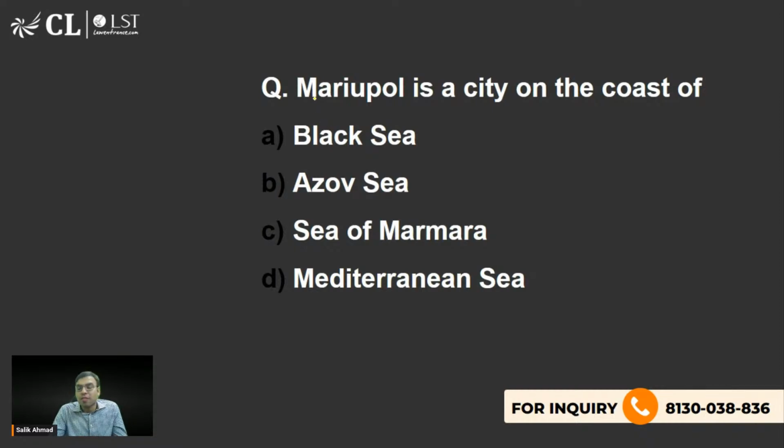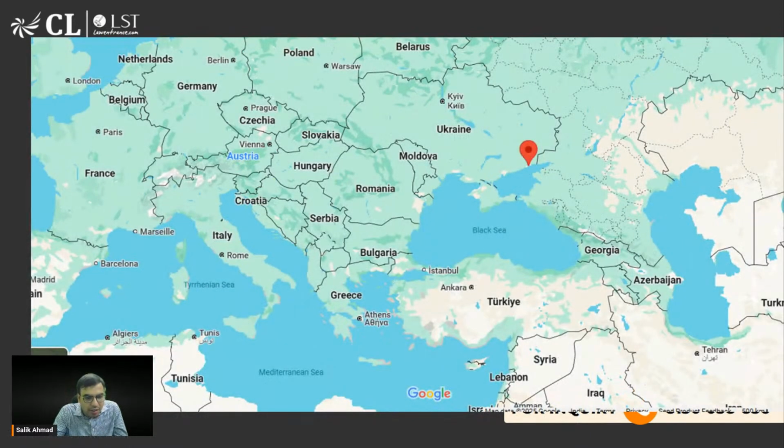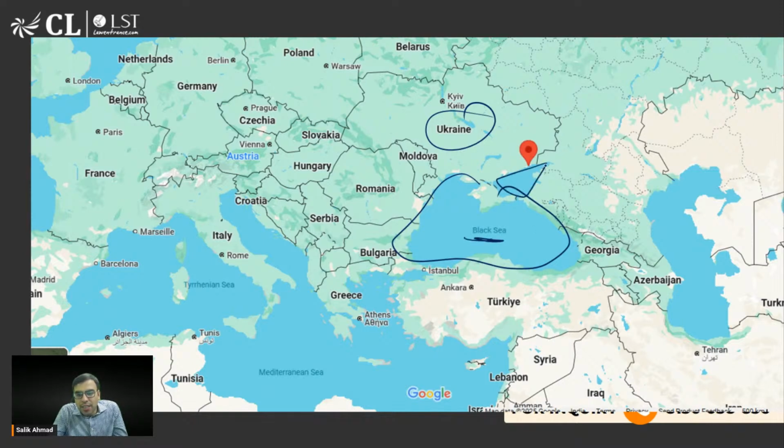So it is on the coast of which? Anyone? Yes, Azov Sea. B is the right answer. Yes, Kumari Bhavna, you are right. So let me show. So this is Ukraine. This is Black Sea. ये वाली Black Sea. This is Azov Sea. ठीक है.